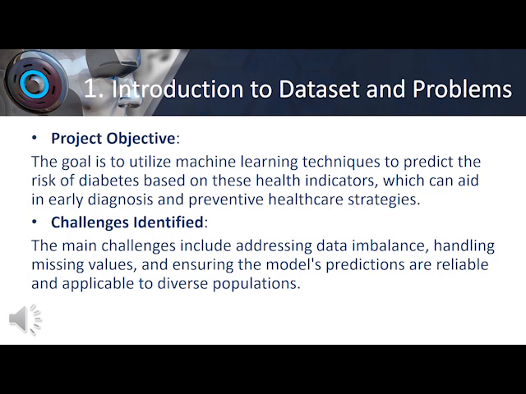The main challenges identified are addressing data imbalance, handling missing values, and ensuring the model predictions are reliable and applicable to diverse populations.